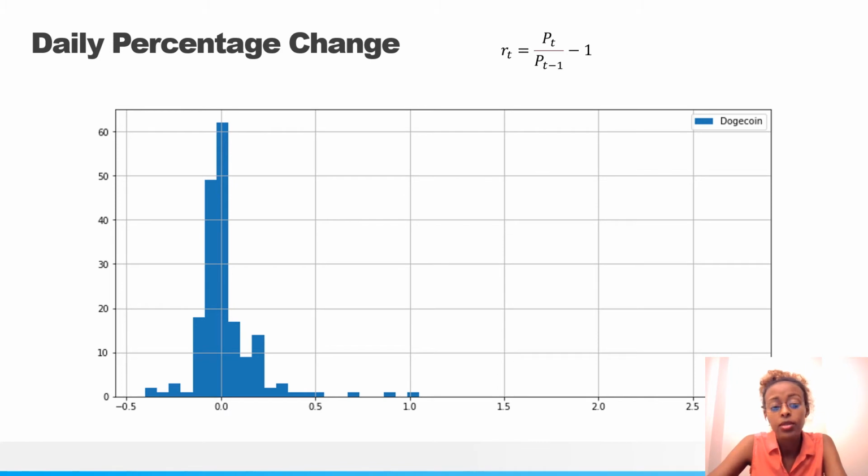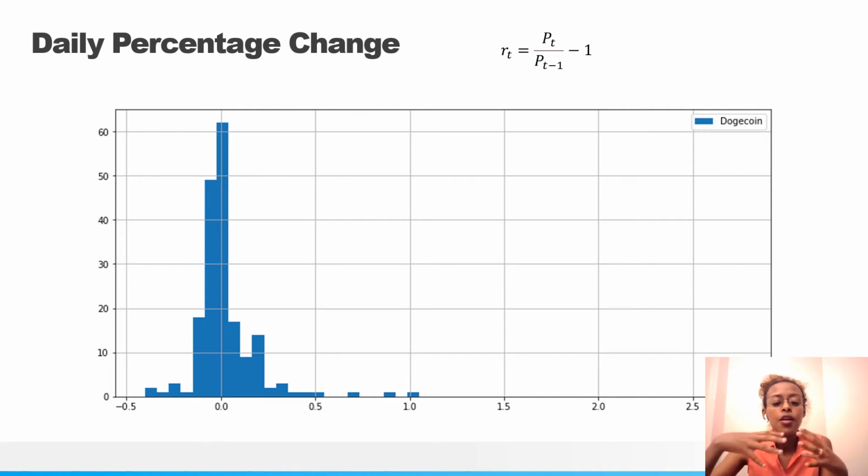Based on these histograms, we can decide which cryptocurrency is more stable. Let's say you want to invest in a cryptocurrency that is stable in the long run, and you don't want risks. You don't want to deal with any volatility, and this is the kind of study that would be helpful for these situations. So we were able to plot this for Dogecoin on this histogram.